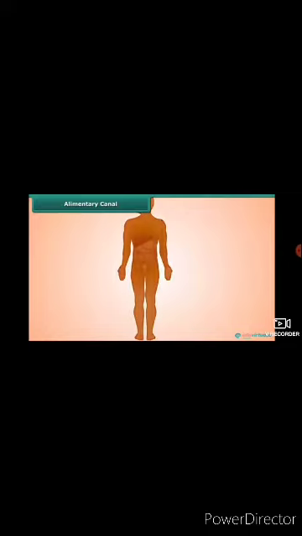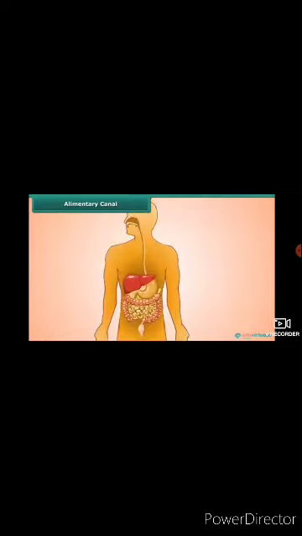Let us study digestion in human beings. The food inside our mouth passes through an alimentary canal or digestive tract. It consists of buccal cavity, food pipe or esophagus, stomach, small intestine, large intestine, rectum, and anus. Now let us understand what happens to food in different parts of the digestive tract.